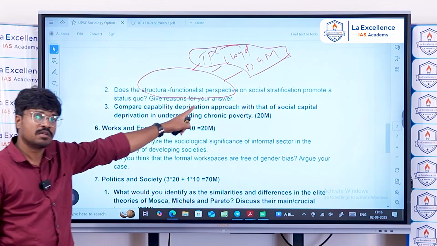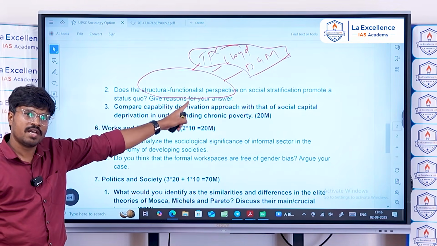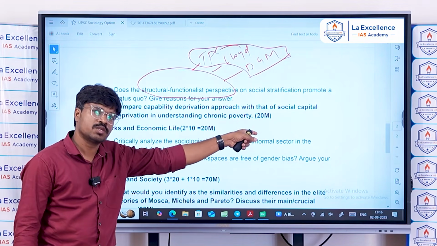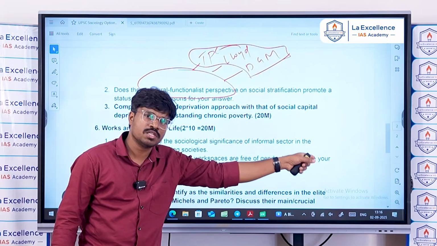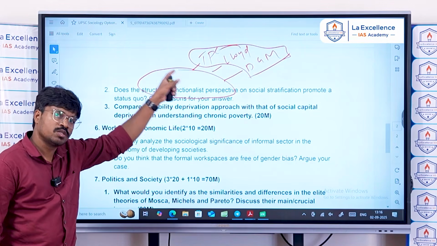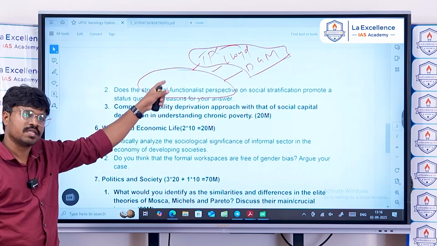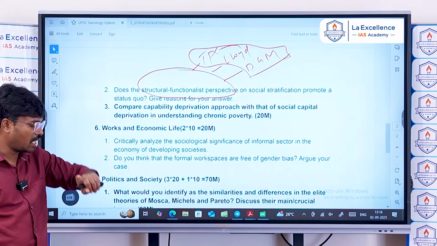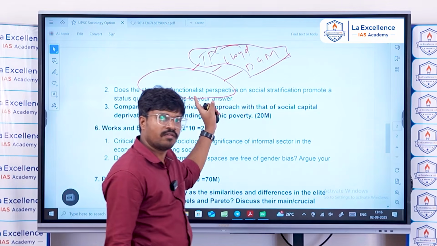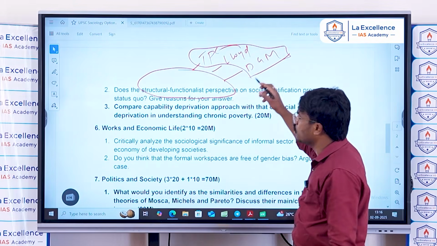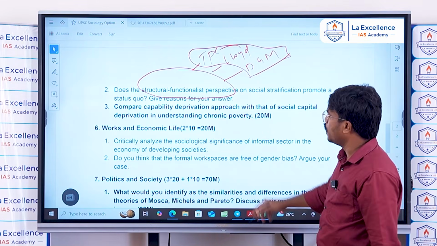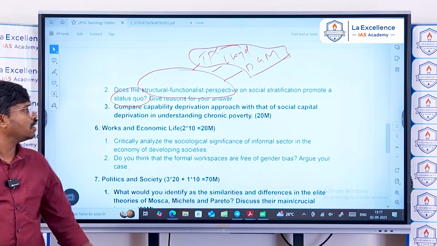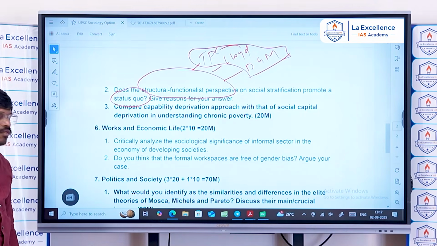Davis and Moore justified the hierarchy, unequal access to resources, positions and opportunities, as arising from the needs of the society. So status quoism was promoted and supported by the structural functionalists.